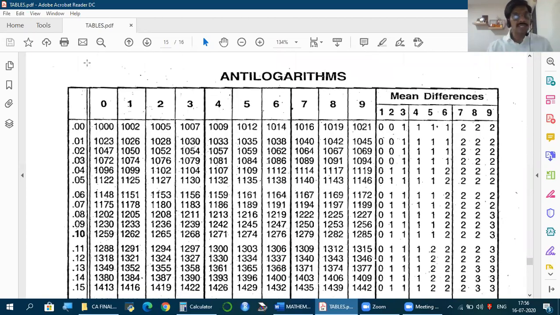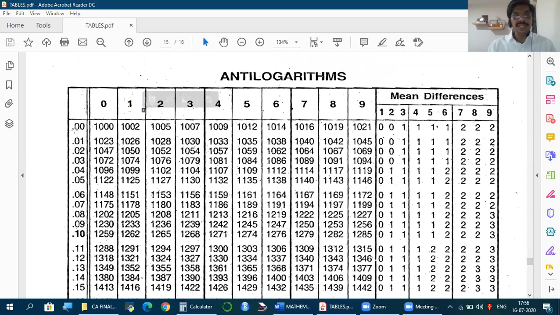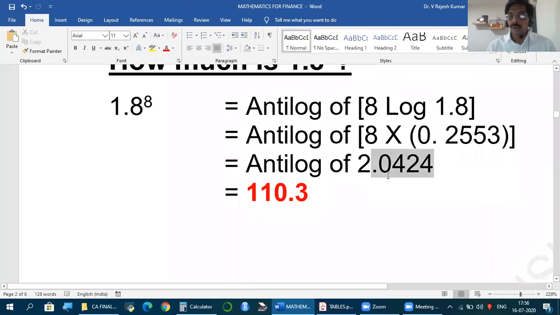And as you can see in this anti-logarithm table, the first column on the left side starts with decimals, meaning only for what starts with decimal you can find antilog. So 0.0424, for this you can find a value using the anti-logarithm table. So remember 0.0424.